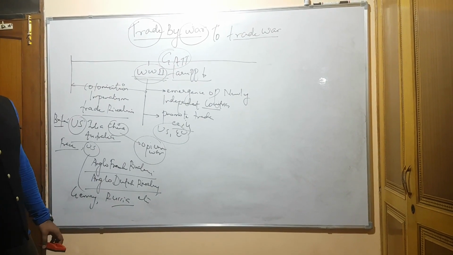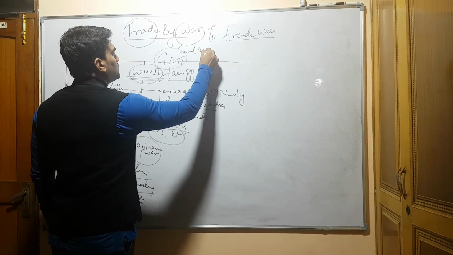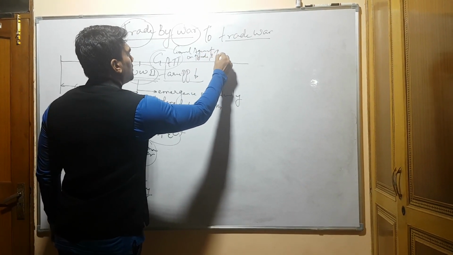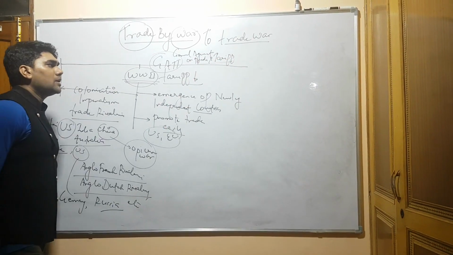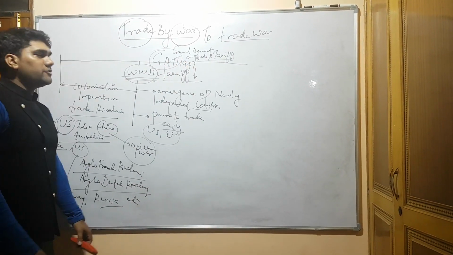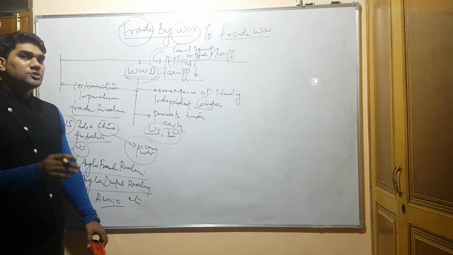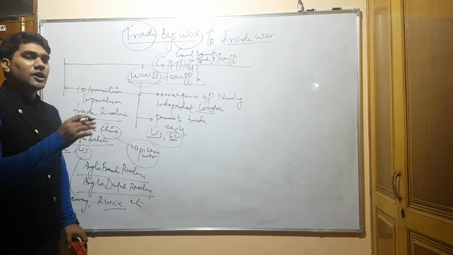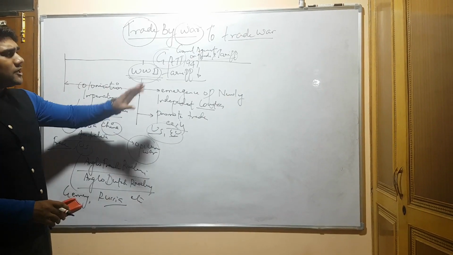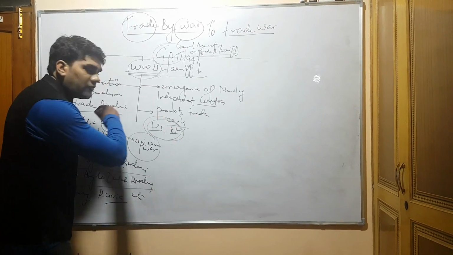And this was also a period of GATT, the General Agreement on Trade and Tariff. This treaty was done in 1947. With the help of this treaty, countries like the US and European Union pushed for reducing the tariff, especially on the newly independent countries. They forced the newly independent countries to reduce the tariff, and it was basically the trade in goods. And this was the domination, and they got the benefit.